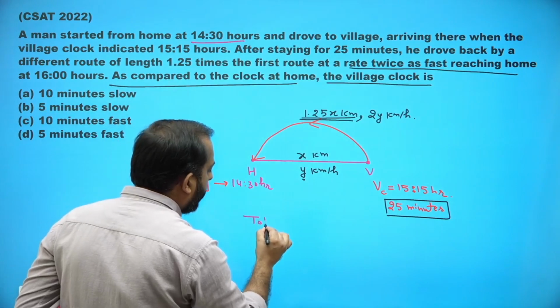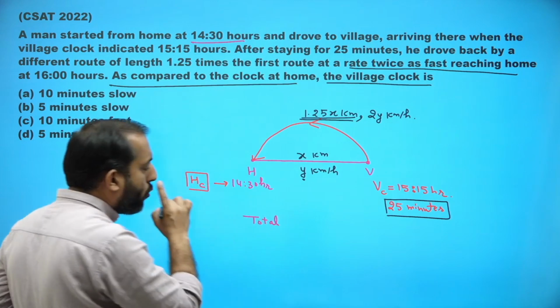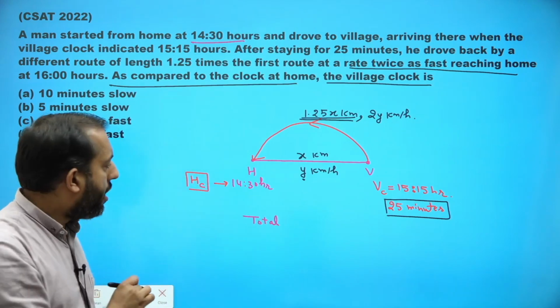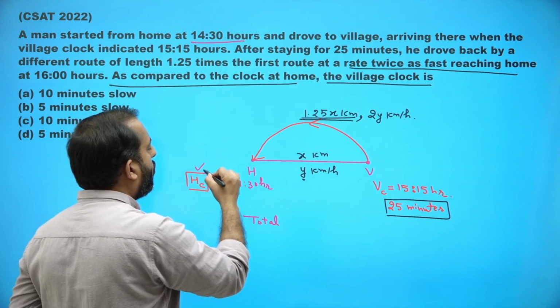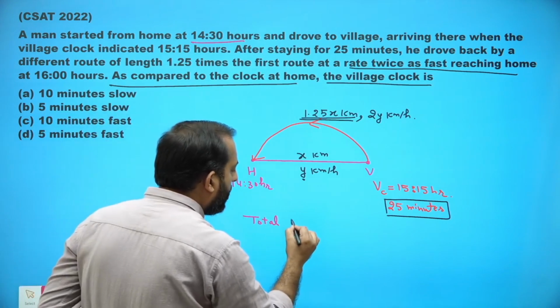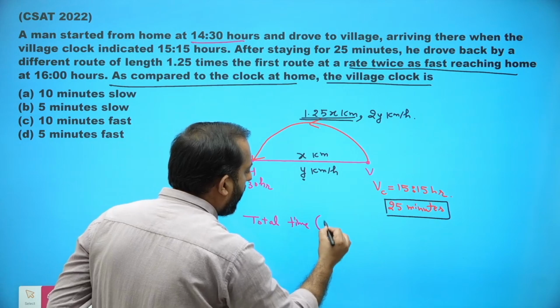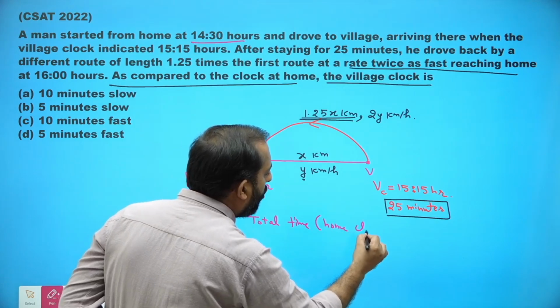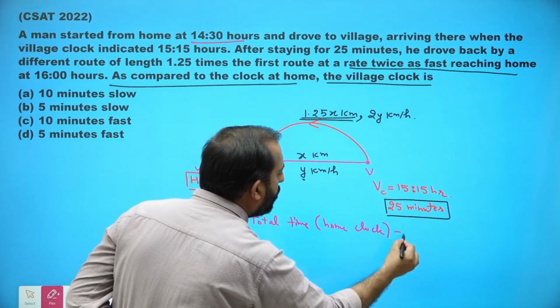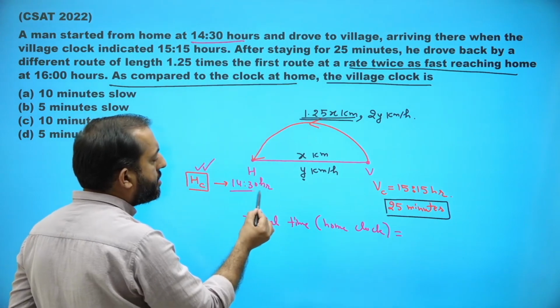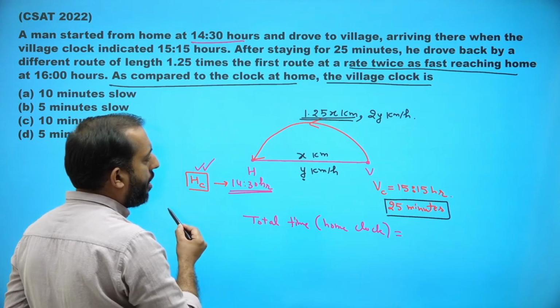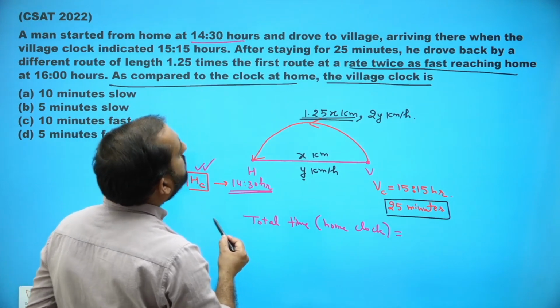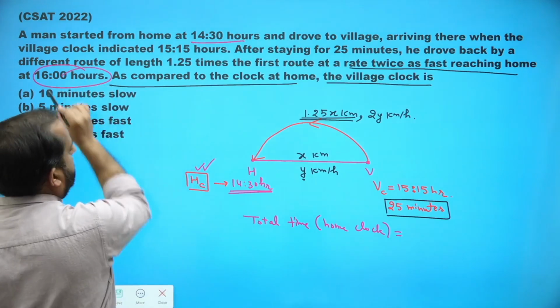See, total time taken by him for this entire journey as per home clock should be what? See, he started his journey at 14:30, right? And he comes back at 16 hours.